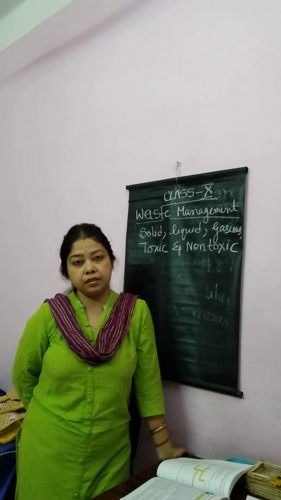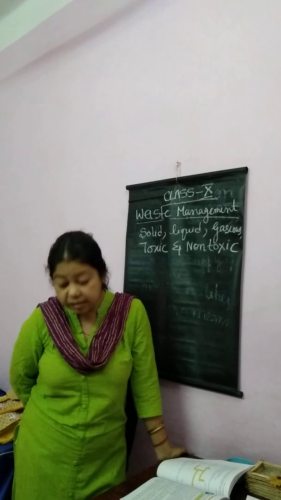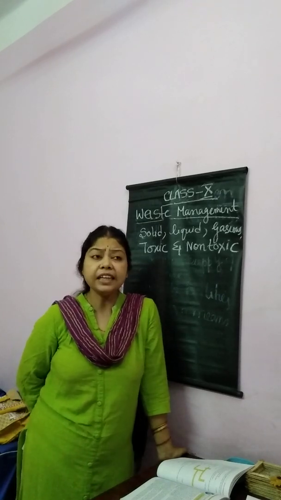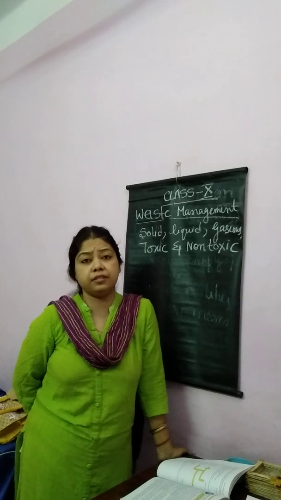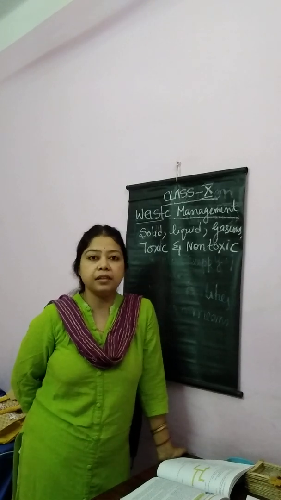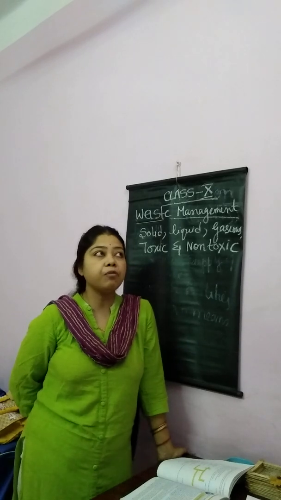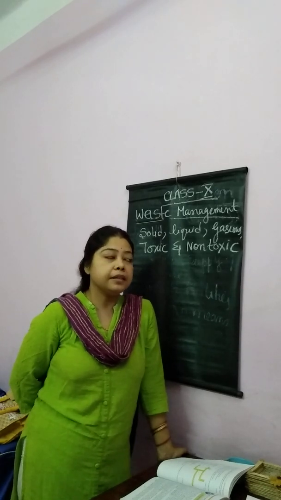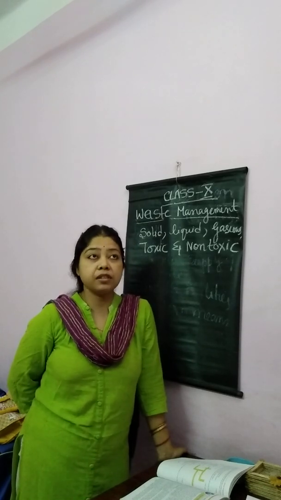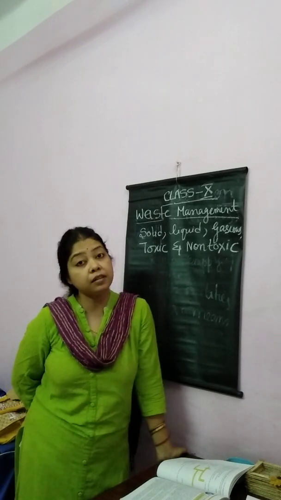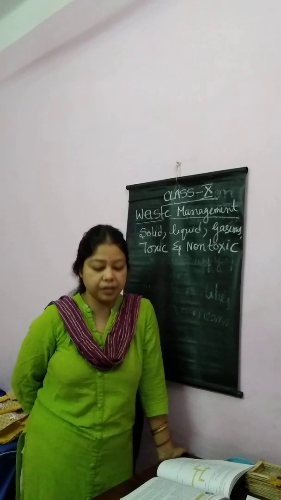Next, toxic waste. We know the meaning of the word toxic. Toxic means hazardous, dangerous, or poisonous. The waste that causes problems to nature, that pollutes nature and causes harm to nature, is called toxic waste.